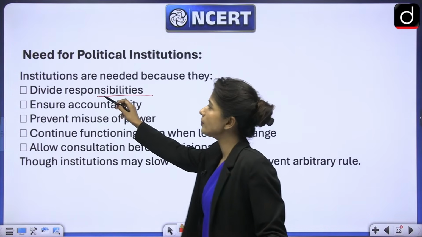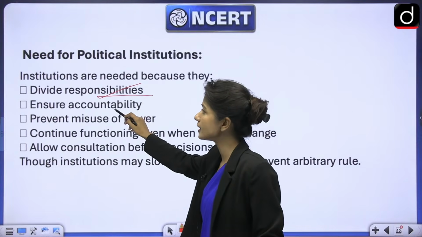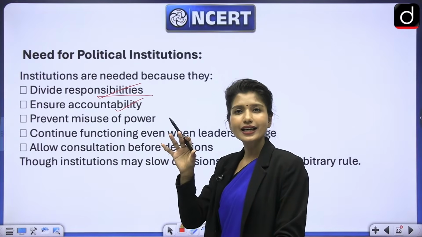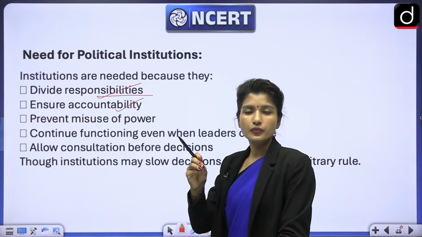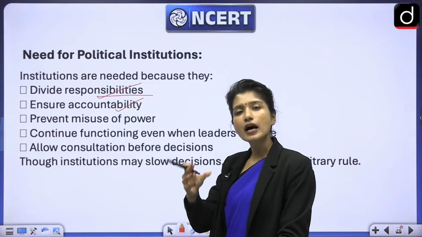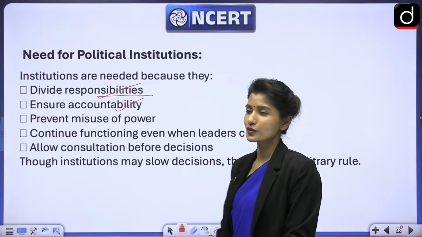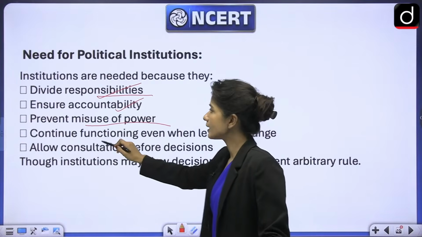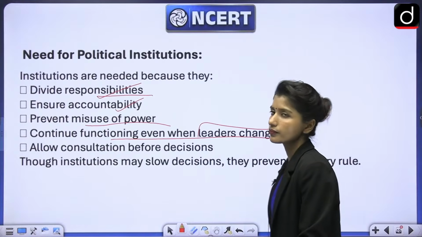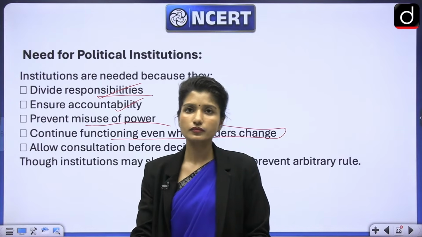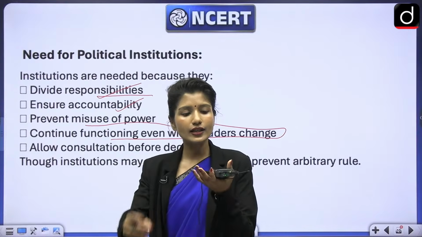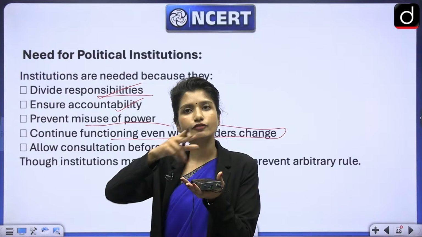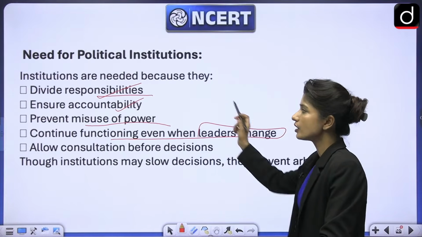So that's what happens when there are a lot of institutions at play when making a decision. Institutions help because we can divide responsibilities. They ensure accountability, because if there is one person making all the decisions, that person can become sort of a tyrant. That person will lose accountability, because when power is concentrated in one hand, it always corrupts. So it will ensure accountability. At the same time, it will prevent misuse of power and continue functioning even when leaders are changed. Because we have three institutions, which is legislature, executive, and judiciary, even when the leaders keep changing, the people keep changing, the institutions are going to stay there. And because of that, their function will remain. So even if leaders change, functioning will continue.